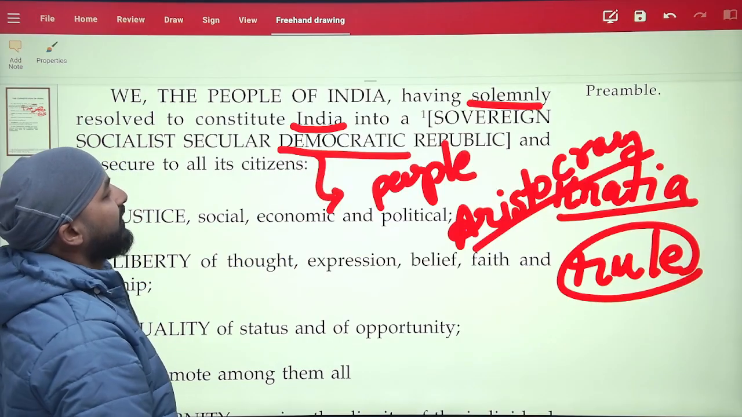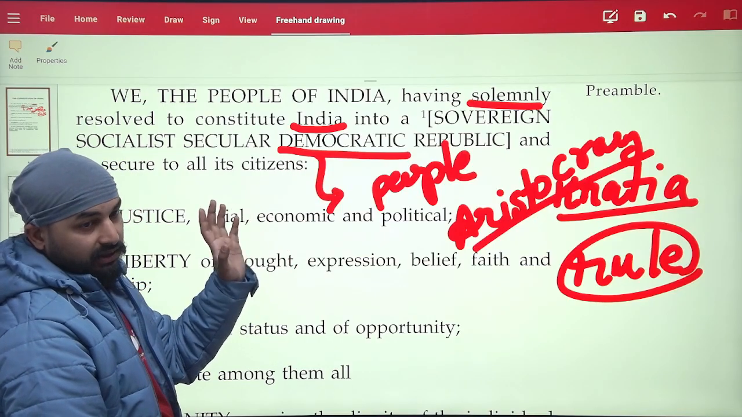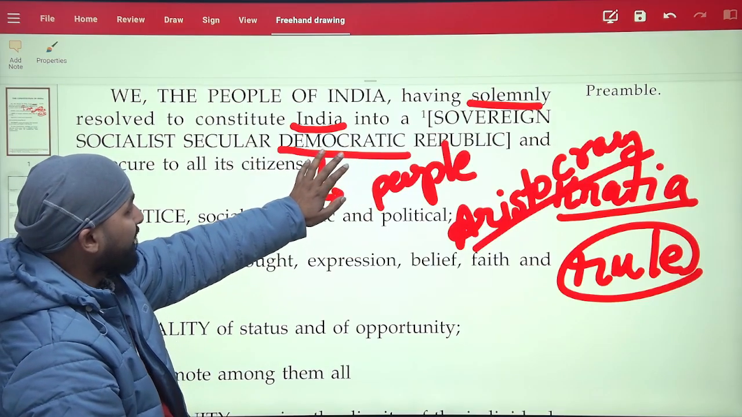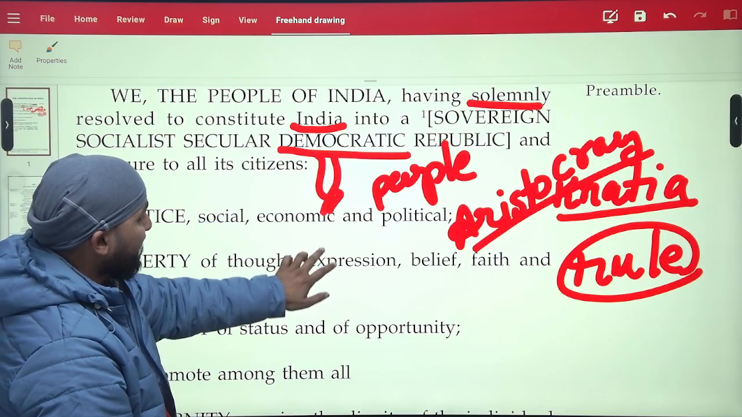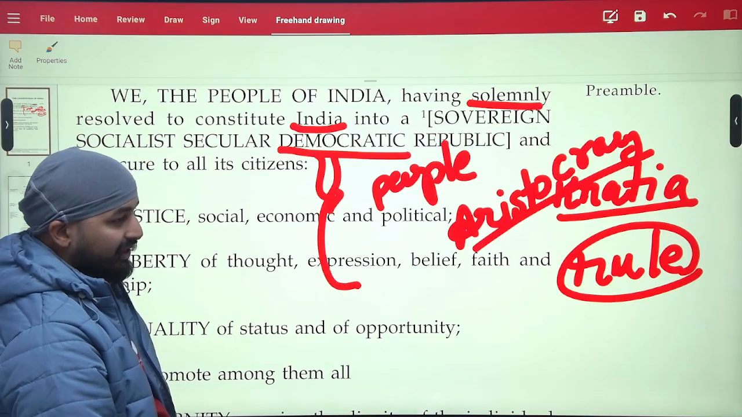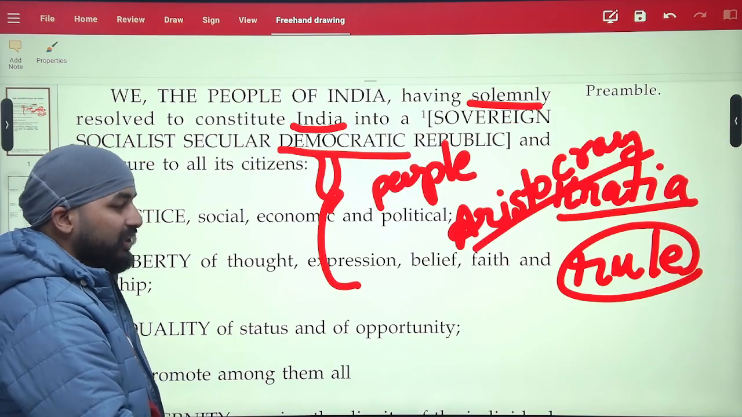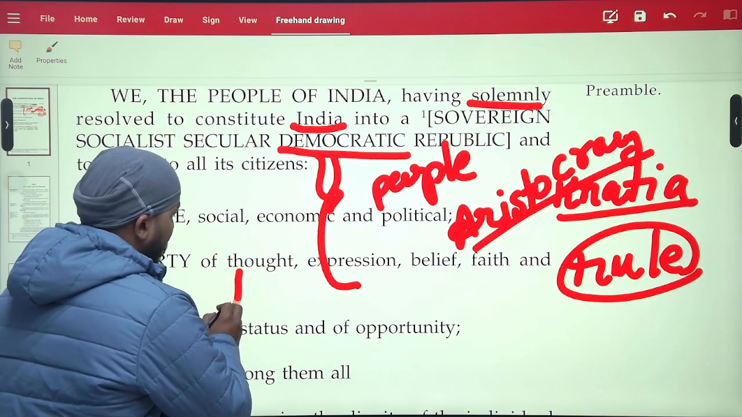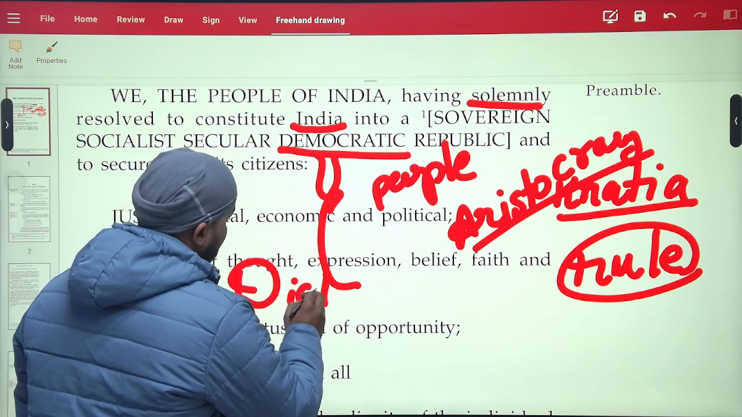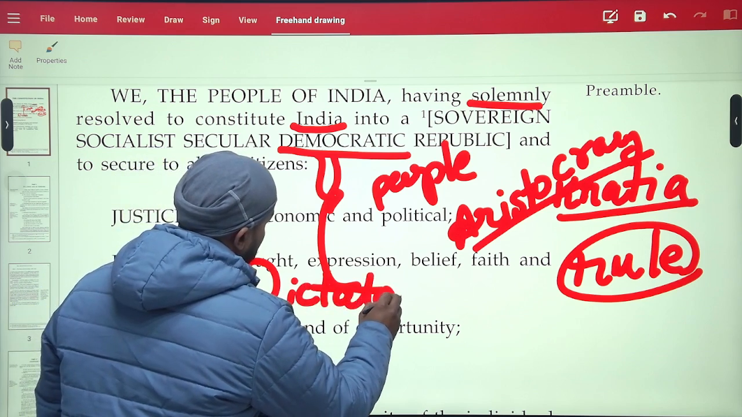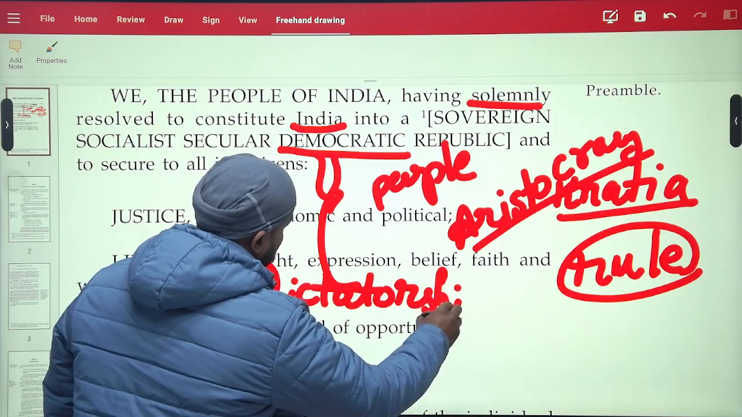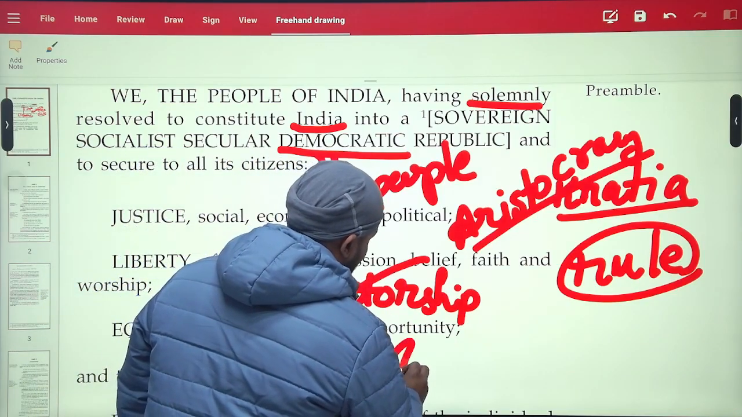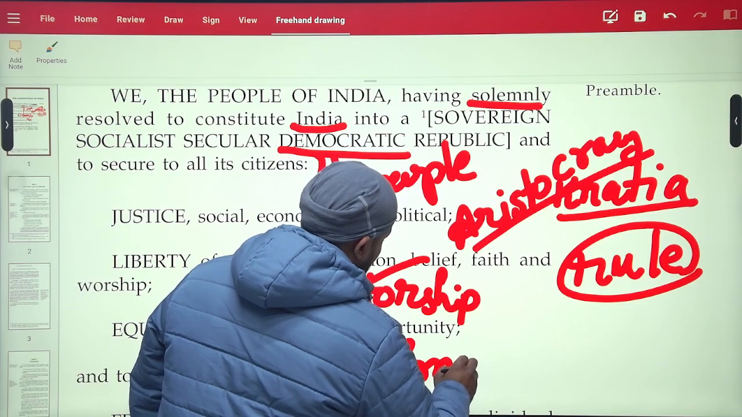What is democratic? There are two very different words, and I'll explain the meaning. Democratic means the government is elected by the people. There can be a democracy, and in that democracy there can be a king also. These two are totally different concepts. Many people think that monarchy is the opposite of democracy, but it's not true.